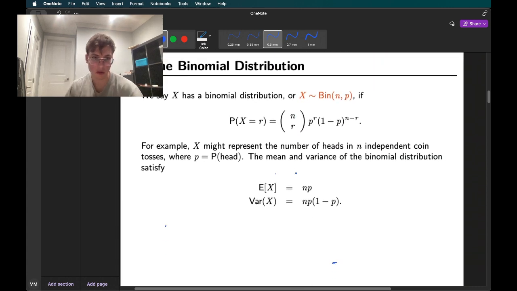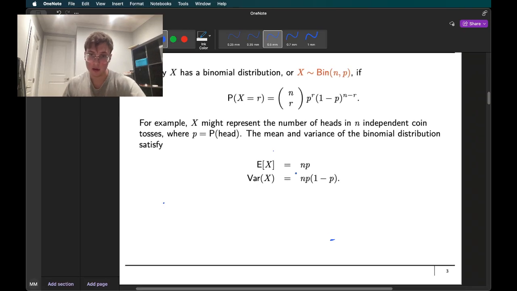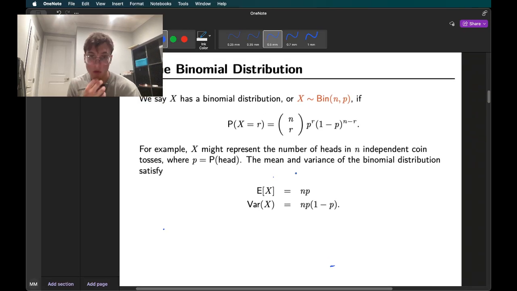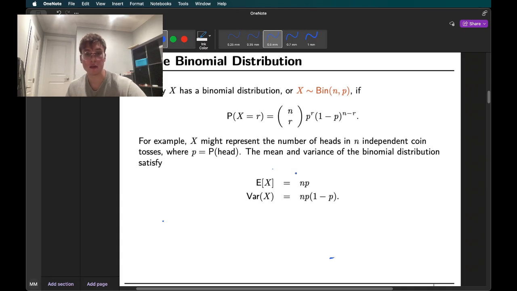Okay, the binomial distribution. We say X has a binomial distribution if P(X = r) is n choose r, p to the power of r, (1 - p) to the power n minus r. For example, X might represent the number of heads in n independent coin tosses where p equals the probability of heads. The mean and variance of the binomial distribution satisfy the expectation of X equal to np.